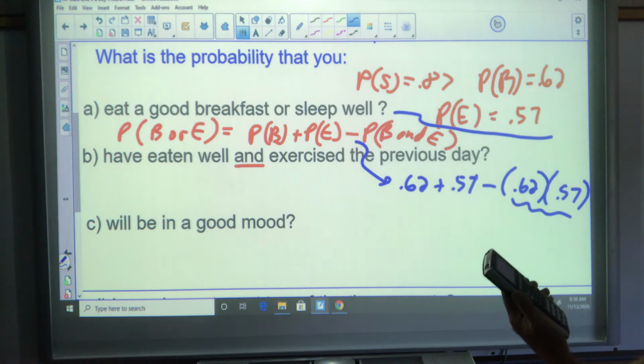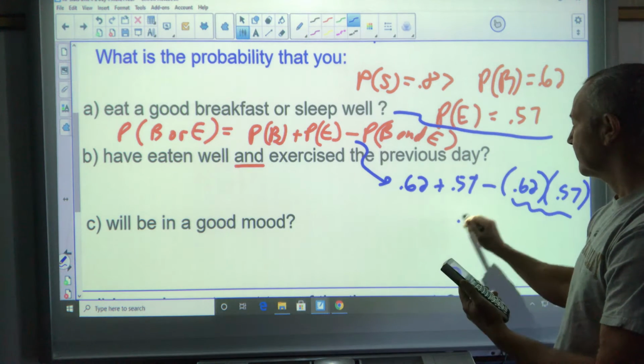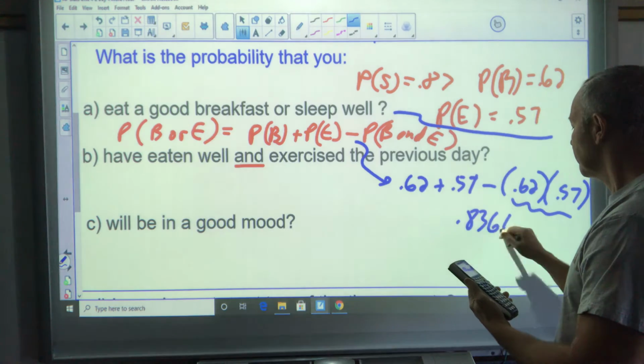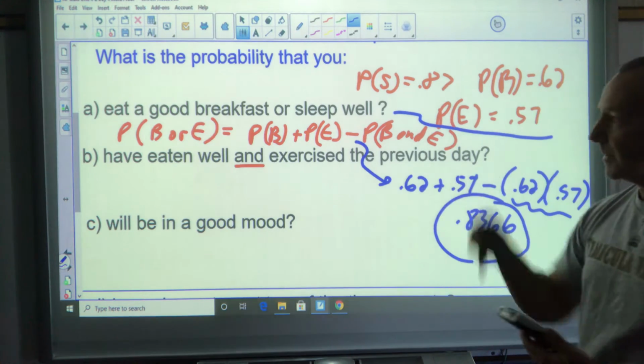I got a 0.8366. That's my answer for part A.